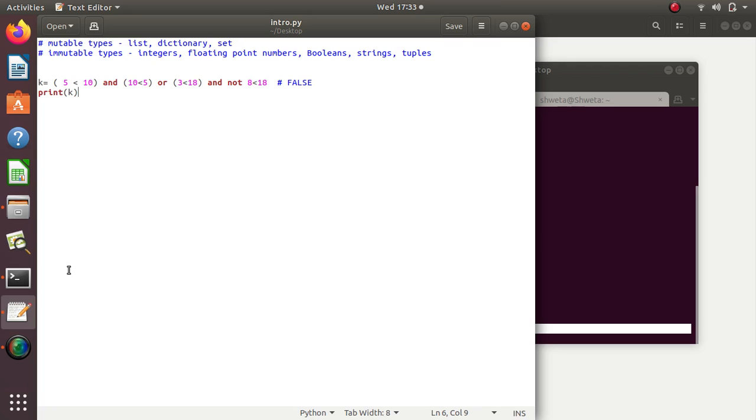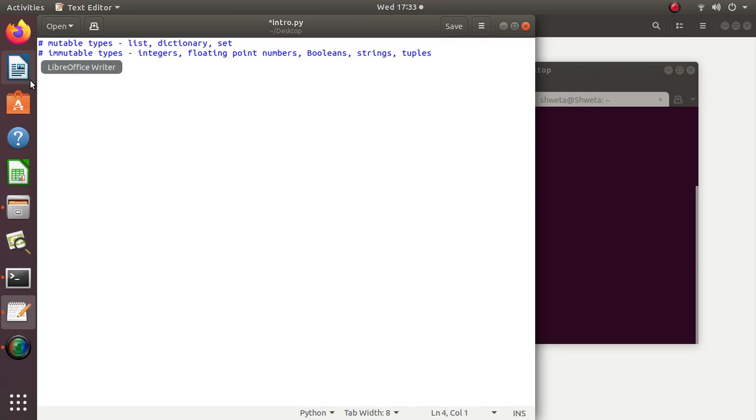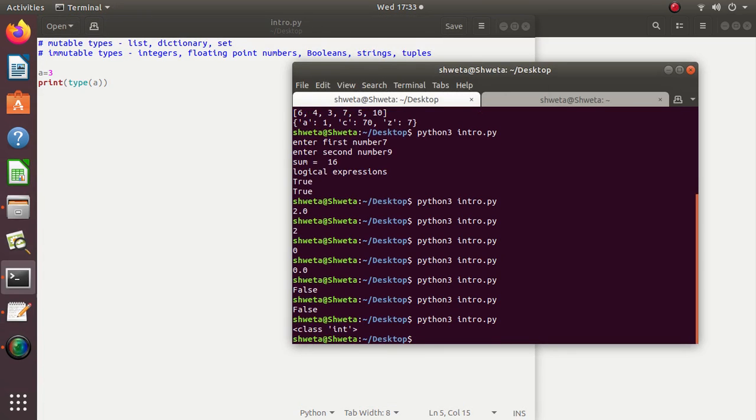For example, if a is equal to 3, here a is an integer type. If I print the type of this variable, it will print that the class is int, so this is an integer type.